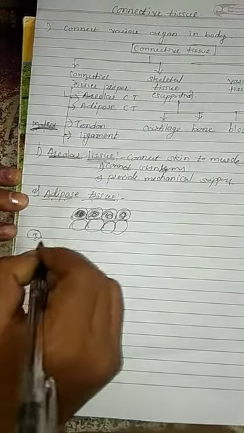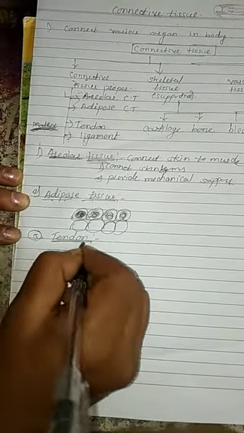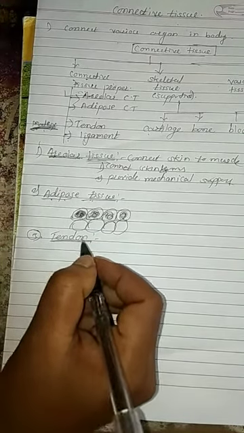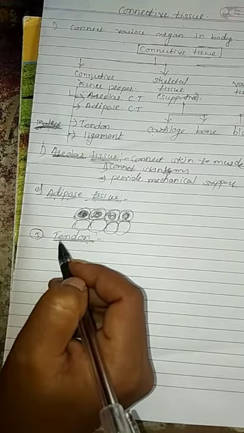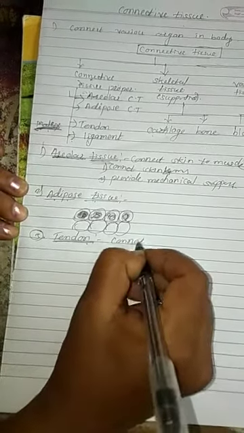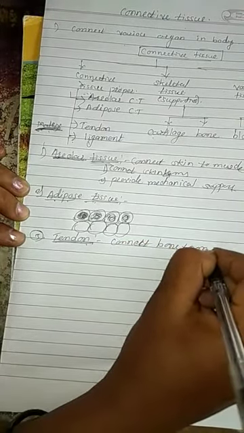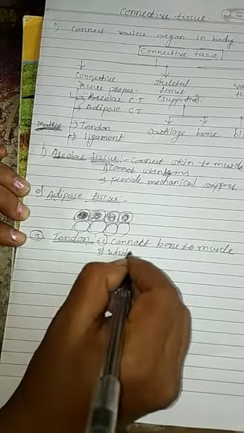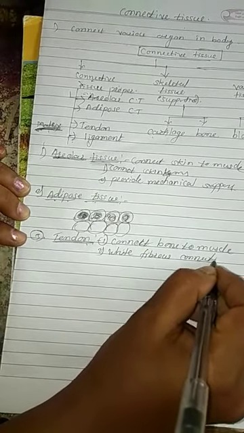Third type of connective tissue proper is a tendon. A tendon connects muscle to bone. It is made from fibrous connective tissue. It is white fibrous connective tissue. It connects bone to muscle, and it is made from white fibrous connective tissue.